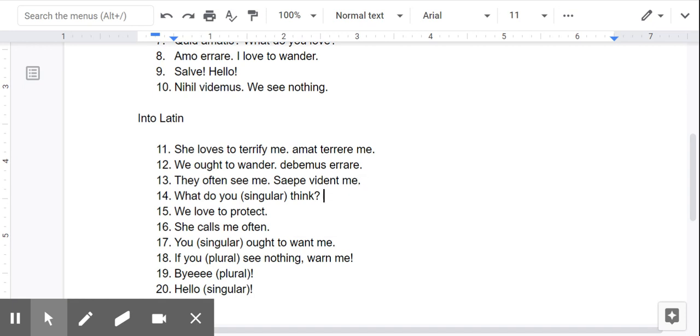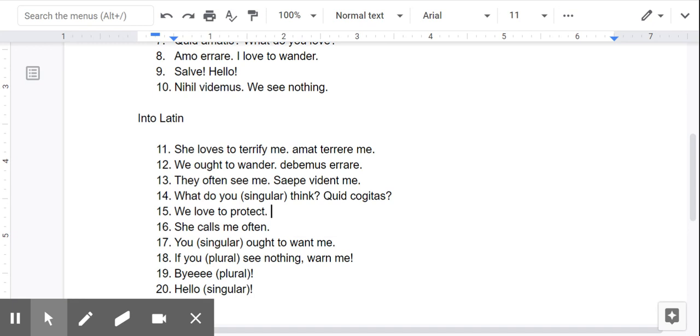Okay, what do you think? So a question, always a little tricky. Quid is what? And do you think? So it's you singular. It's an ARE verb, and then the S. So it's like that. Back when Latin was spoken, they didn't really use question marks. There's actually no punctuation in original written Latin, which is kind of interesting. Talk more about that later.